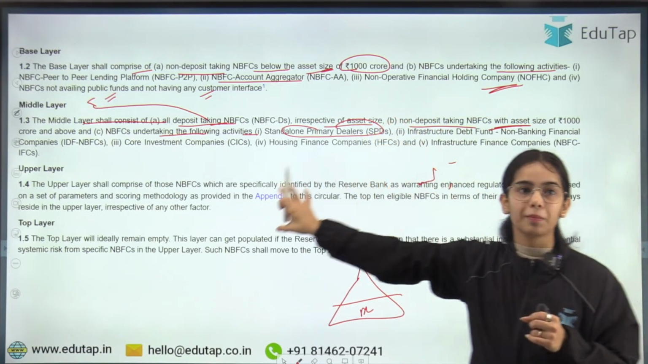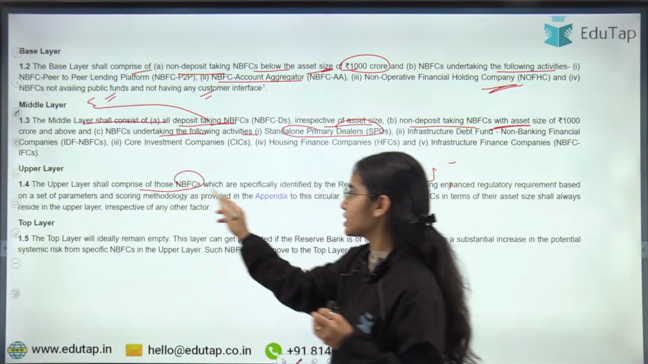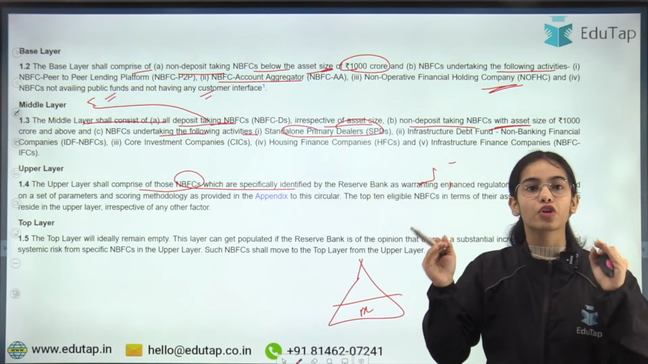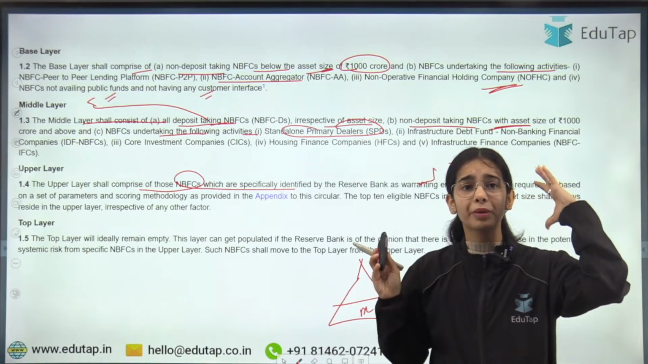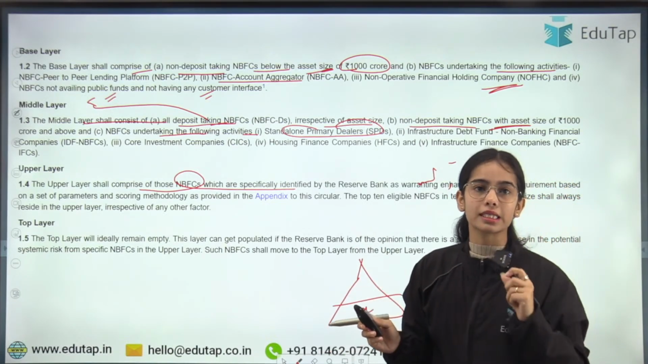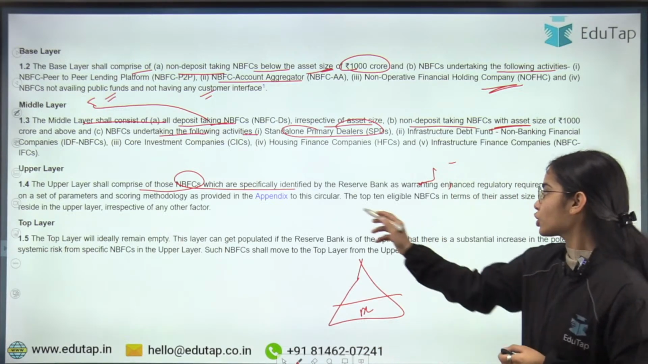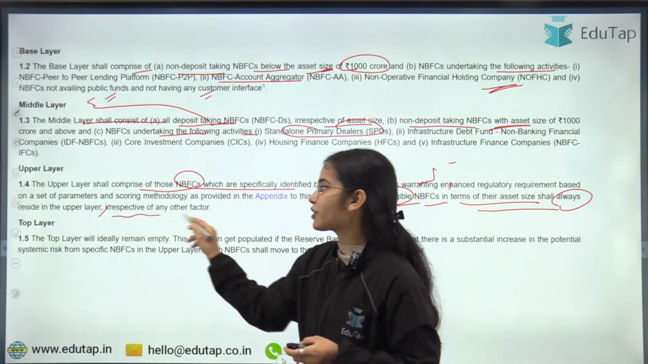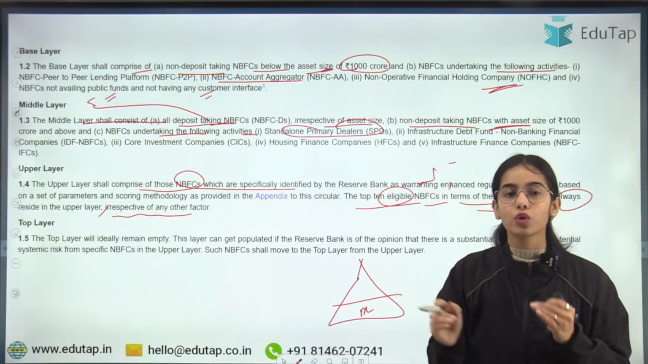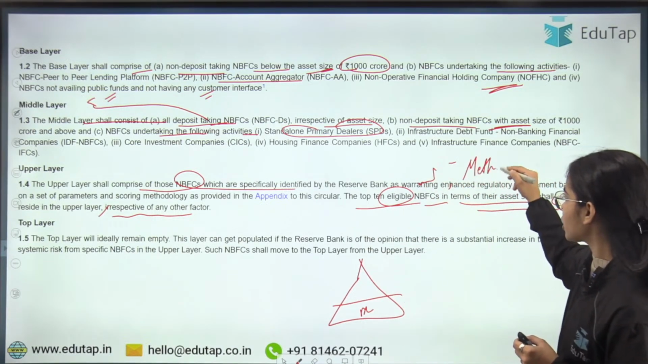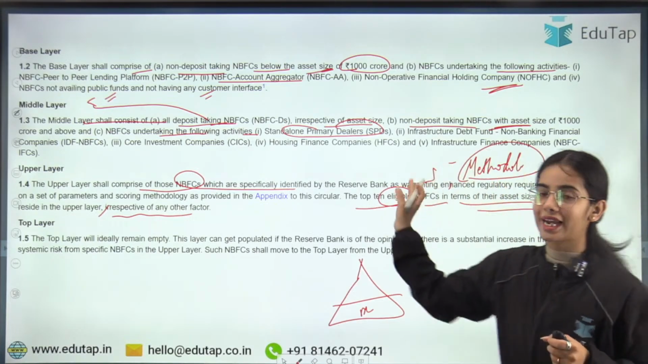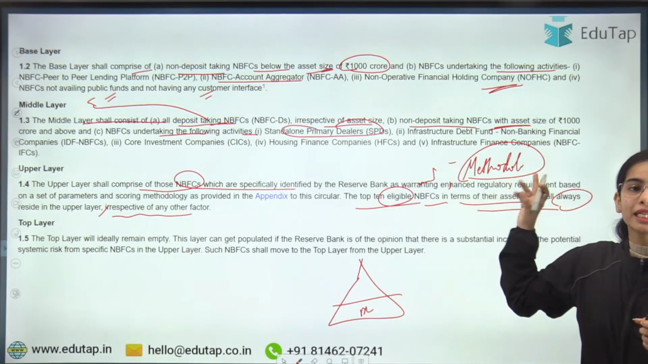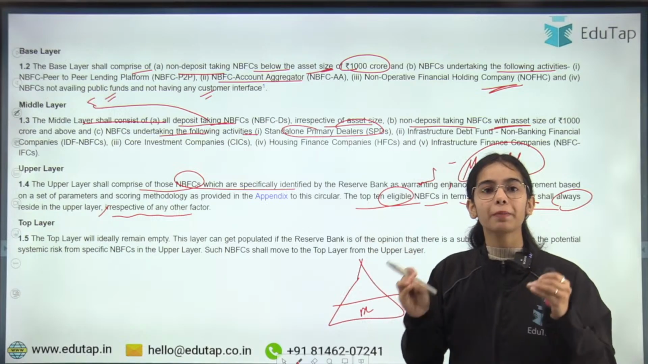Now the upper layer shall comprise those NBFCs which are specifically identified by the RBI. So the top 10 NBFCs on the basis of their asset size, the biggest of the NBFCs, will always reside in the upper layer irrespective of any other factor. As well as there is also a methodology that has been laid down by the RBI. On the basis of this methodology, some NBFCs are selected to be kept in the upper layer.